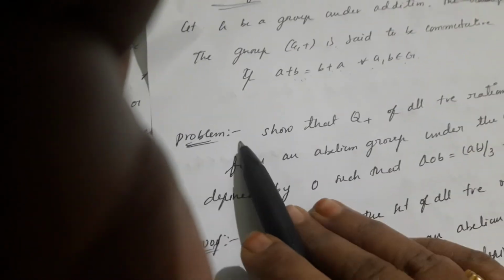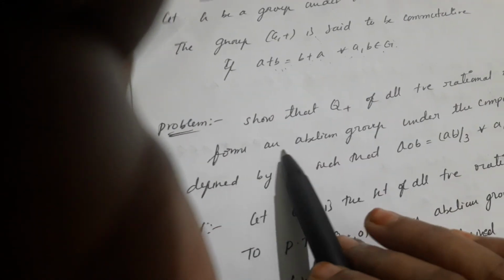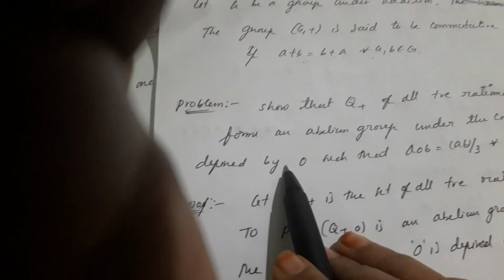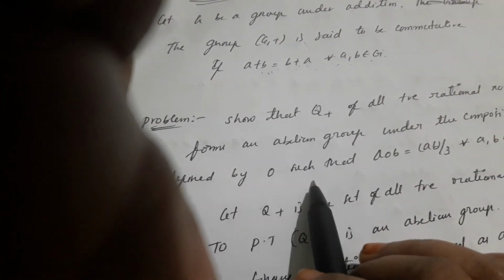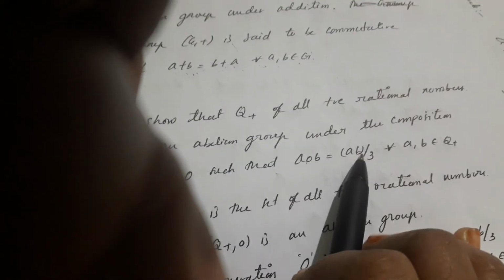Okay. Next problem. Show that Q plus, the set of all positive rational numbers, forms an abelian group under the composition defined by circle such that A circle B is equal to AB by 3 for every A comma B belongs to Q plus.